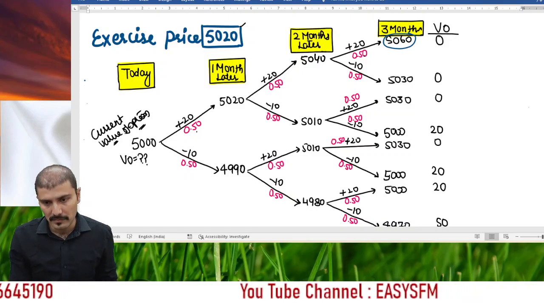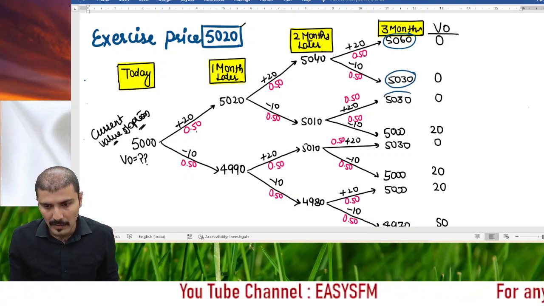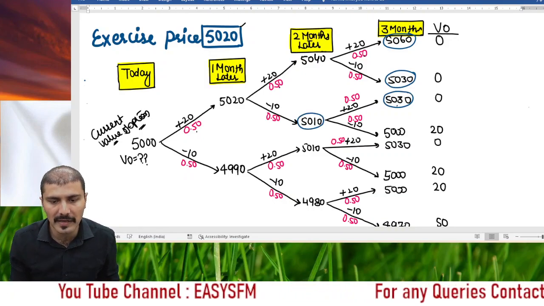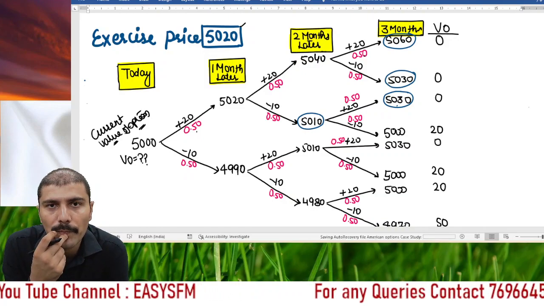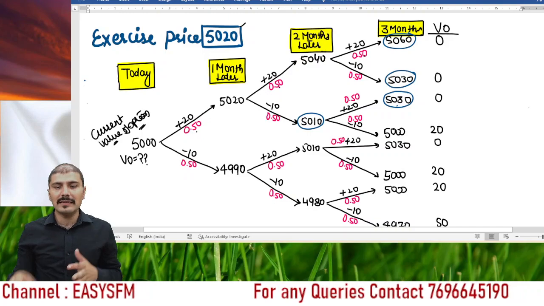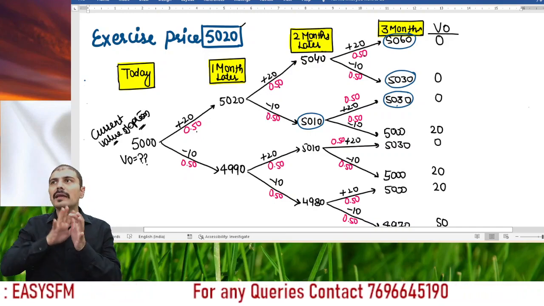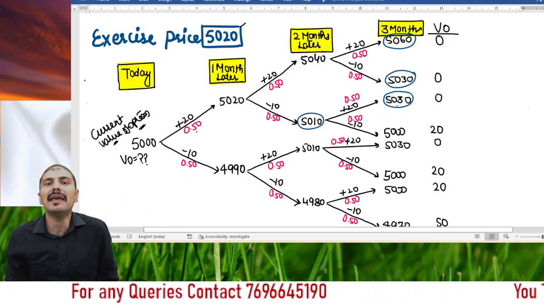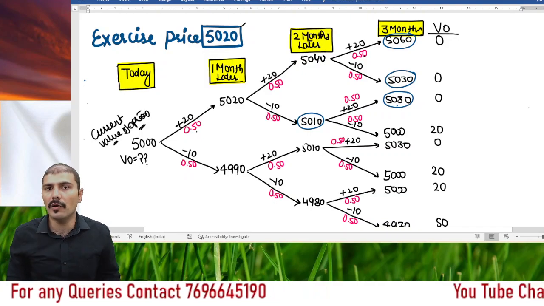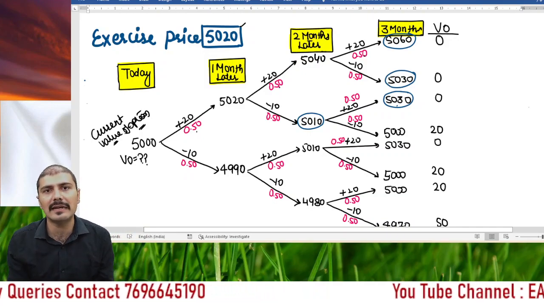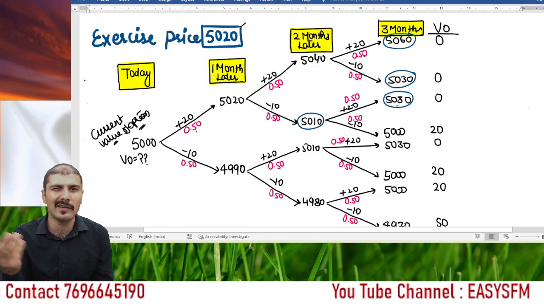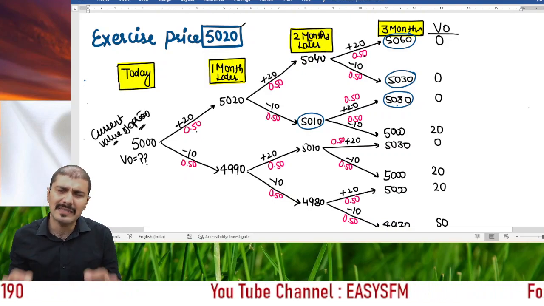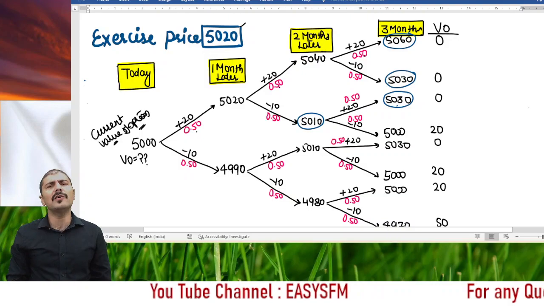Secondly, in this case also, the price of this 50 can only be there if at the end of 1 month or 2 months the price will be 5010, right? So what I want to convey is that these prices are not independent, rather they are dependent on some previous prices, and we have to calculate the value of option. Now if you see the videos available on the internet, many different formulas with the hedge ratio and all are used. Not required, right? Just pay concentration for the next 2 minutes and you will be able to do that.